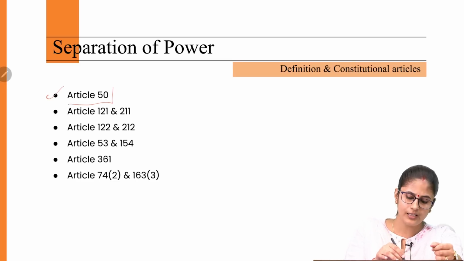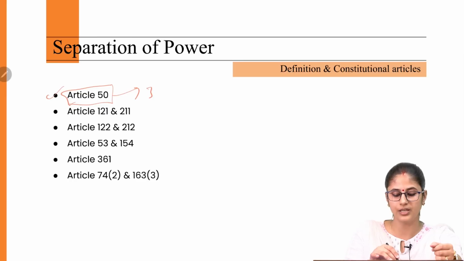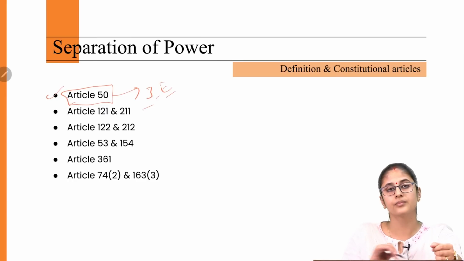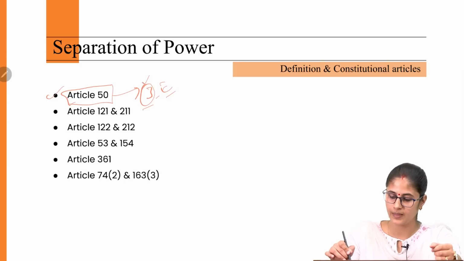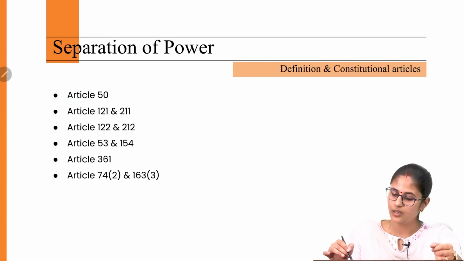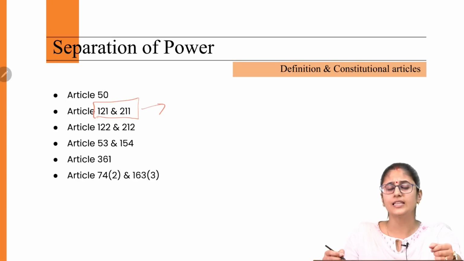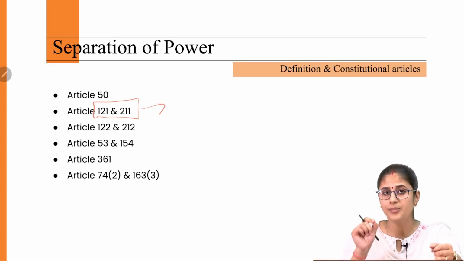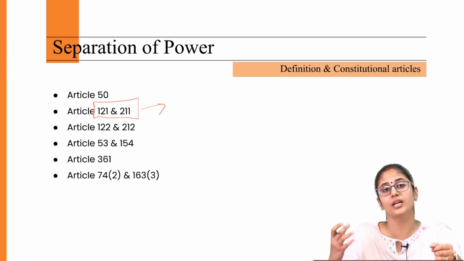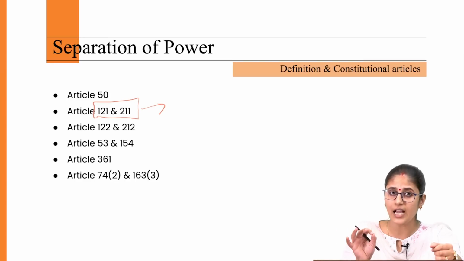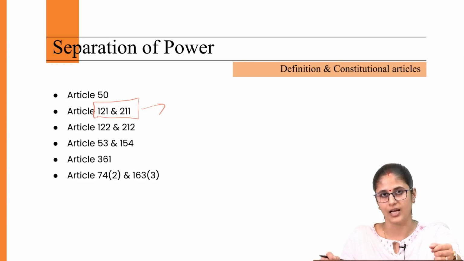Under Article 50, the states have to take steps in order to separate the judiciary from the executive, in order to ensure the independence of the judiciary. Then, under Article 121 and 211, the Parliament and the state legislature are debarred from discussing the conduct of the Supreme Court as well as High Court judges until and unless there is a motion for removal of a particular judge of the Supreme Court or High Court.